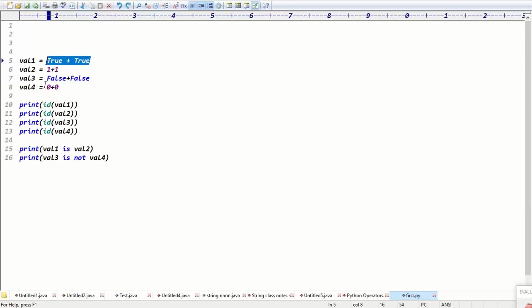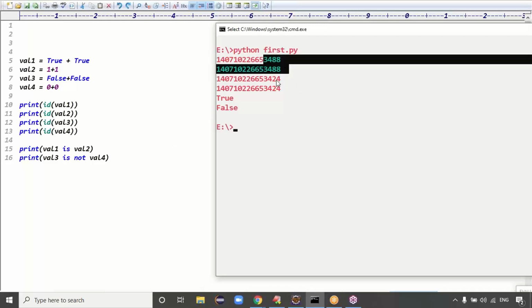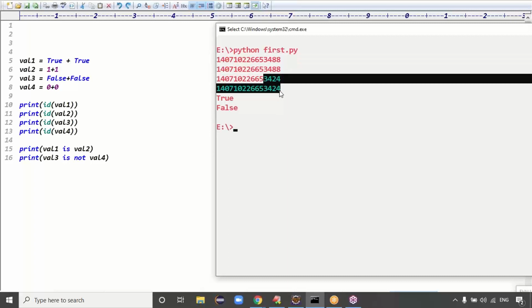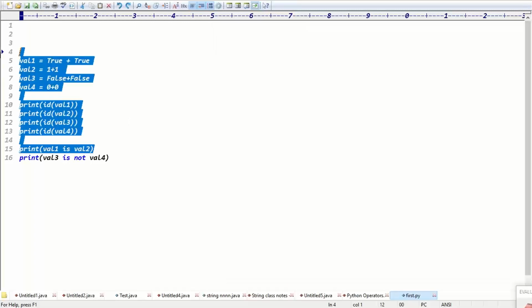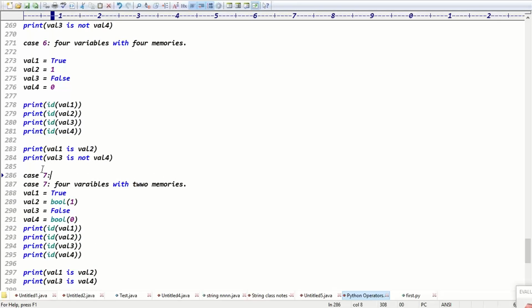In this case, how many variables, guys? 4 variables with how many memories? Two memories, right? Exactly. Priya, now you are clear, right? We are discussing multiple possibilities. First two are same, second two are same. That is the information about memory comparisons, guys. To perform the memory comparison, we are using is and is not, right?